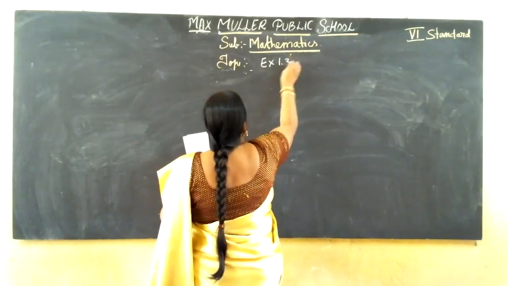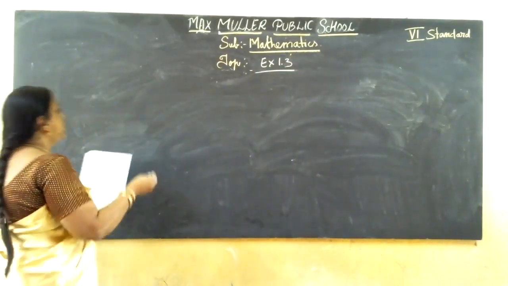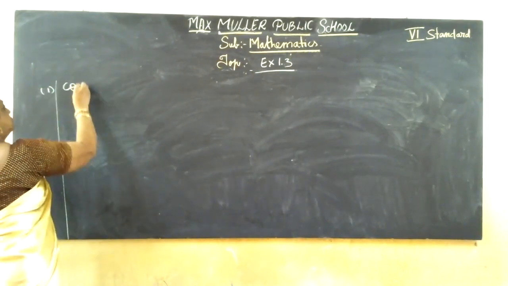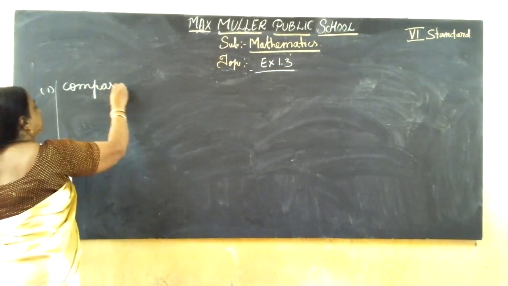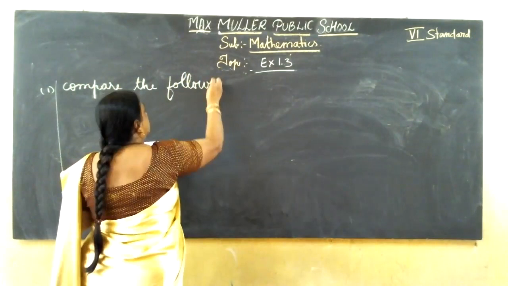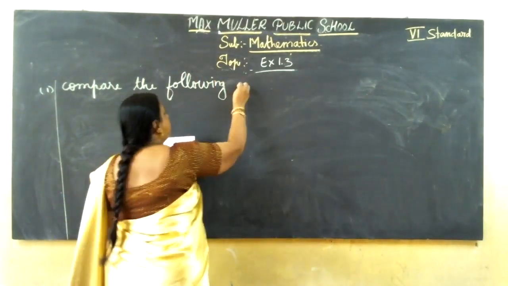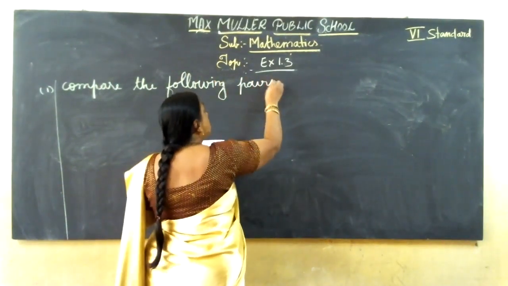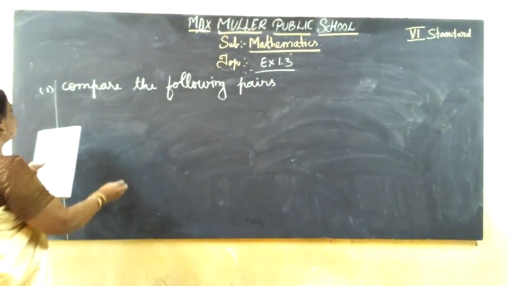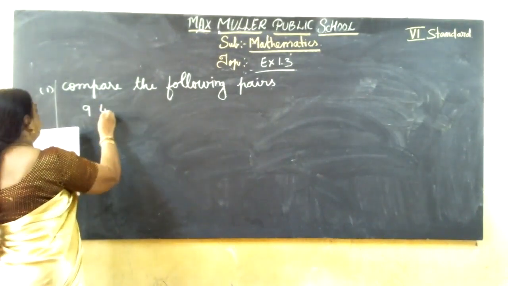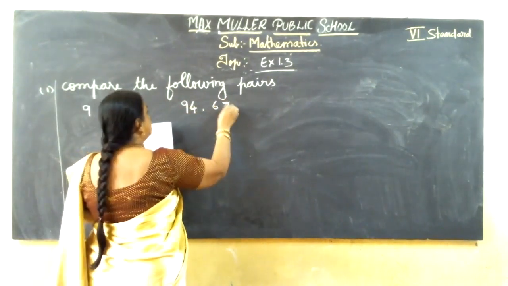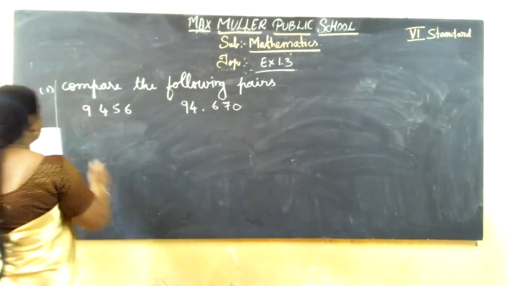Exercise 1.3. First main, compare the following pair of numbers. Question number 1. Compare the following pairs. So compare which number is bigger, smaller or equal. Here 9,456 and 94,670. Then I'll solve only 2 sums.